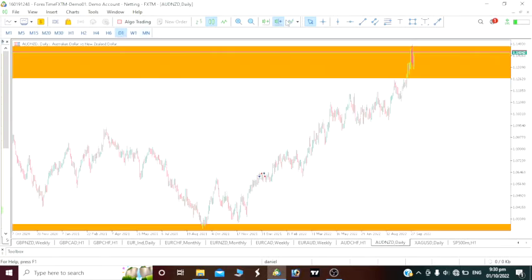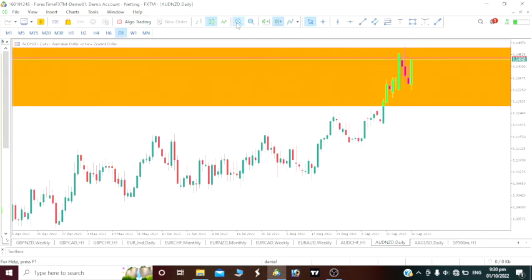Now downward to the daily time frame. On the daily time frame, you are still on a bullish move, right? Take a look at this movement here. Impulse move, a correction here, another impulse move here. On the daily time frame, a correction. We've had this huge impulse move here, which took out the previous higher highs, then a correction has been made. Now we are having new highs. So basically, once these new highs can break above this high, then we will be heading to the new level we just talked about on the weekly and monthly time frame. So AUD New Zealand dollar would have a bullish move.